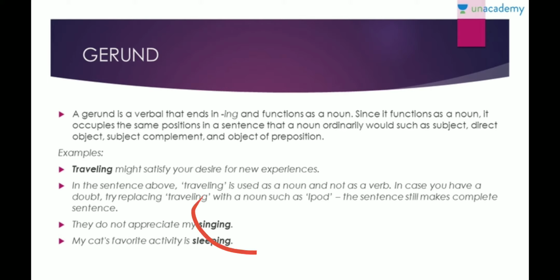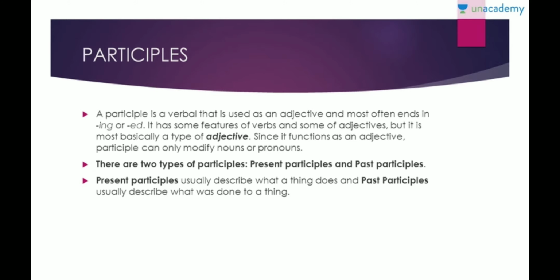So, now you know that singing over here is being used as a noun, right? It's not being used as a verb. Similarly, my cat's favorite activity is sleeping. So, you get the point, right? Now we come to participles. What are participles? A participle is a verbal that is used as an adjective. Now gerunds are used as nouns, participles are used as adjectives and often end in ing or ed.